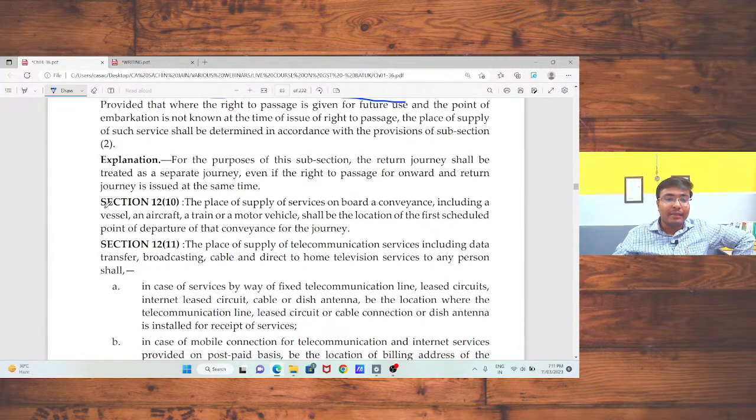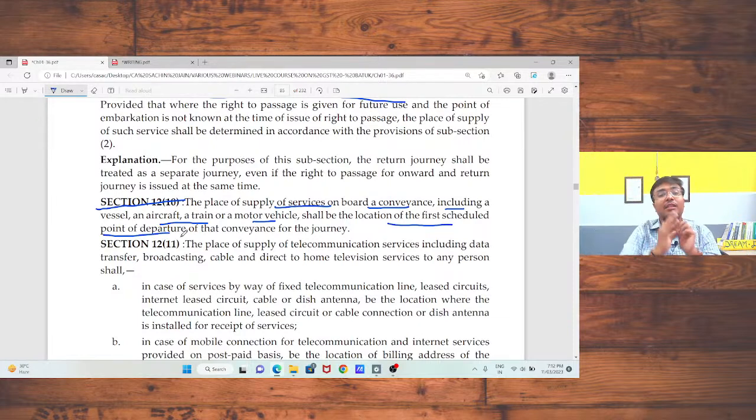And now, Section 12, subsection 10, where the place of supply of services on board a conveyance, including a vessel, aircraft, train, motor vehicle, shall be the location of the first scheduled point of departure. If Air India is providing the services, what will be the place of supply? I have taken one flight from Jodhpur and I want to go to Delhi. In that case, my first scheduled point of departure should be treated as my place of supply.